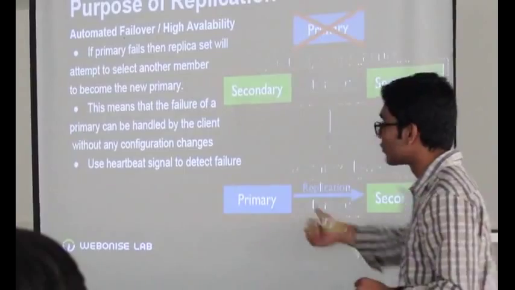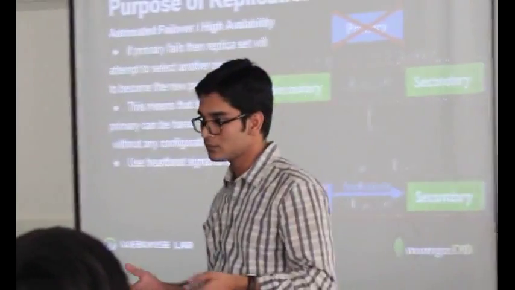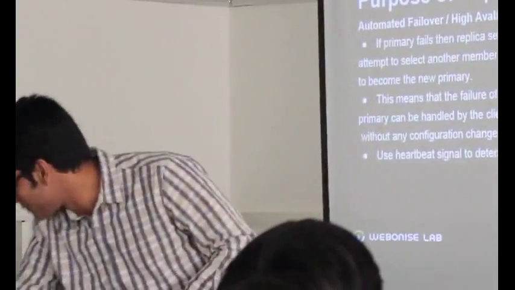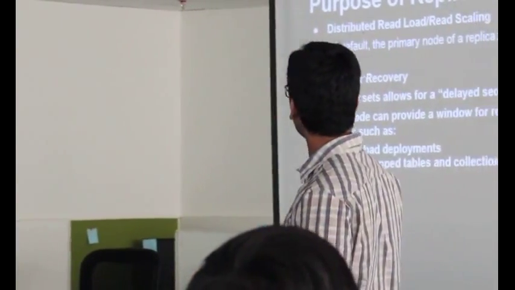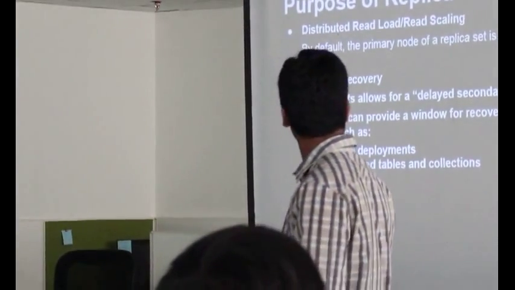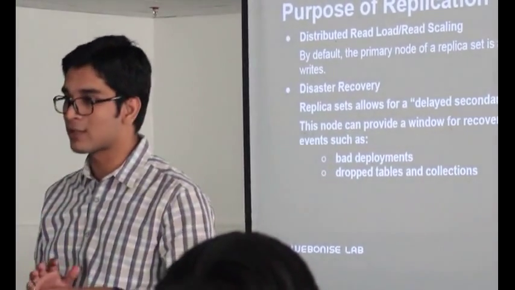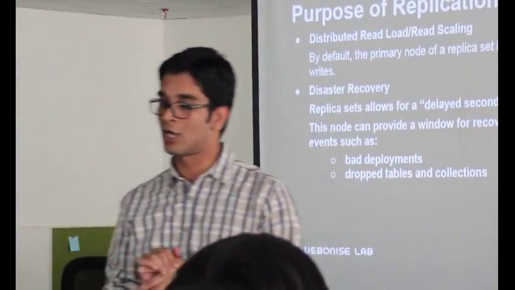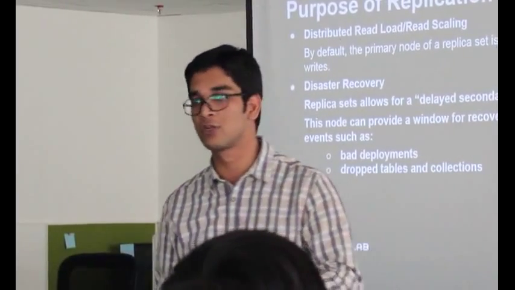It uses a heartbeat signal to detect failures. Whatever the failures, the heartbeat does a lot of things. So the purpose of replication is distributed read load, or read scaling. By default, the primary node of a replica set is accessed for all reads and writes. So by default, as already mentioned, whatever reads or writes are happening, they always go to your primary.